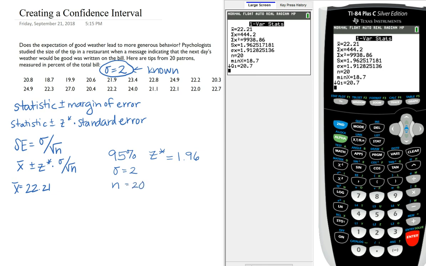So creating the confidence interval would be 22.21 plus or minus 1.96 times 2 divided by the square root of 20. Subtracting would give us the lower bound.